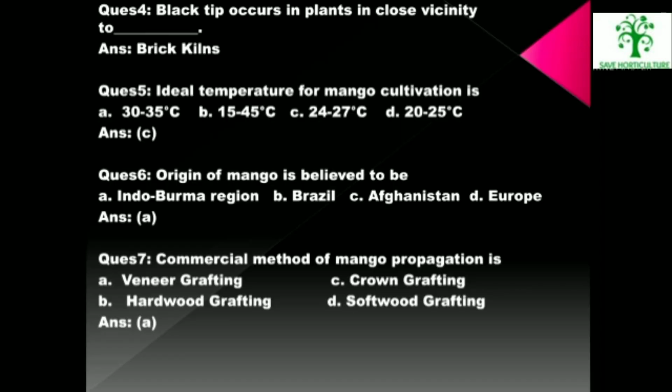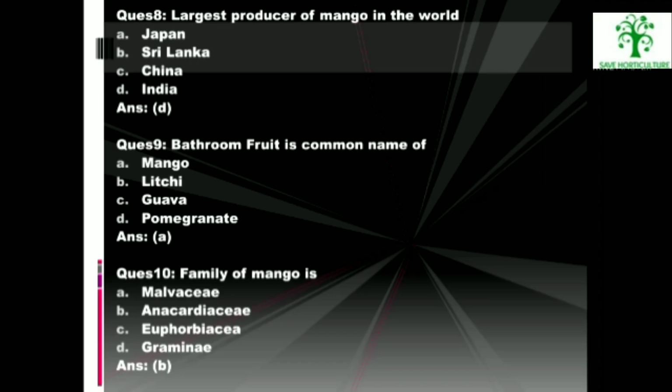Black tip occurs in plants in close vicinity to, and the answer is brick kilns. Ideal temperature for mango cultivation is, and the correct answer is 24 to 27 degrees Celsius. Origin of mango is believed to be, and the correct answer is the Indo-Burma region. Commercial method of mango propagation is, and the correct answer is veneer grafting.